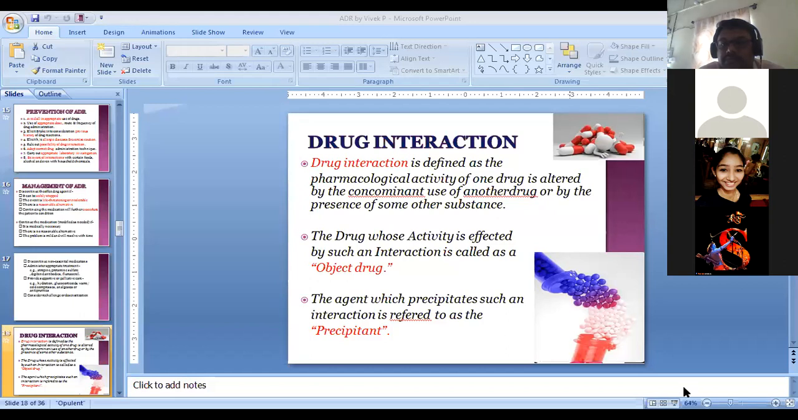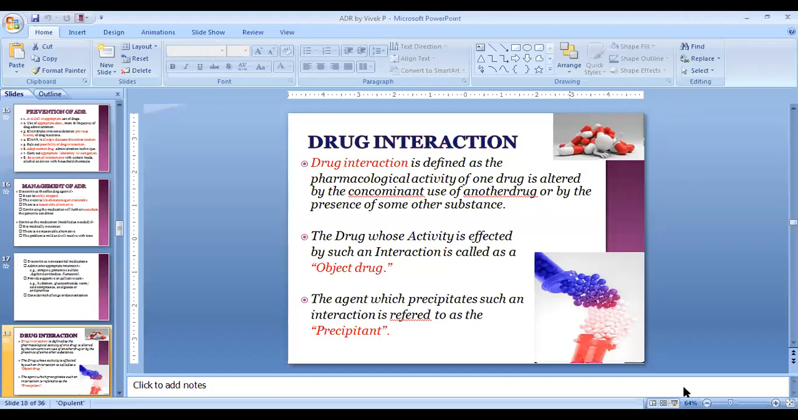Screen is there? Screen is visible? My screen is visible?